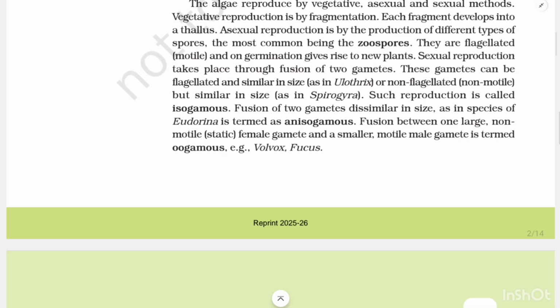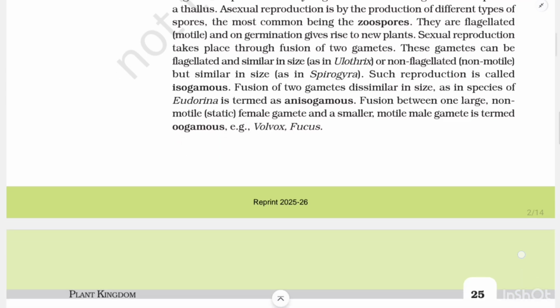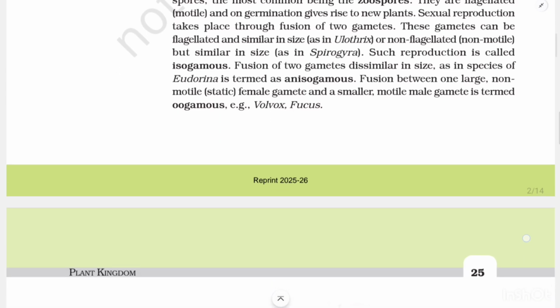The algae reproduce by vegetative, asexual, and sexual methods. Vegetative reproduction is by fragmentation. Each fragment develops into a thallus. Asexual reproduction is by the production of different types of spores, the most common being the zoospore. They are flagellated, that is motile, and on germination give rise to new plants. Sexual reproduction takes place through fusion of two gametes.